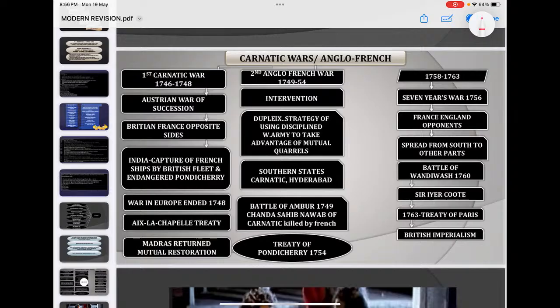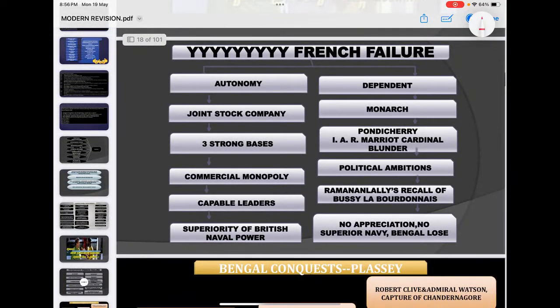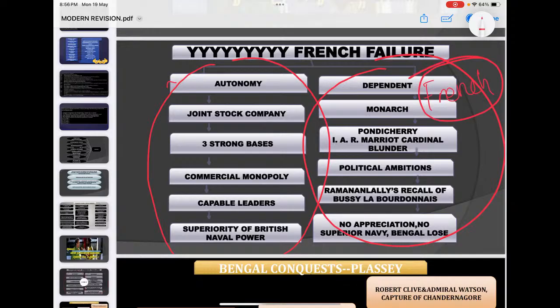So these British conquests with native states and other Europeans are very important for you, how they eventually conquered India. See, there are many reasons for the failure of the French, and many reasons for the success of the British.